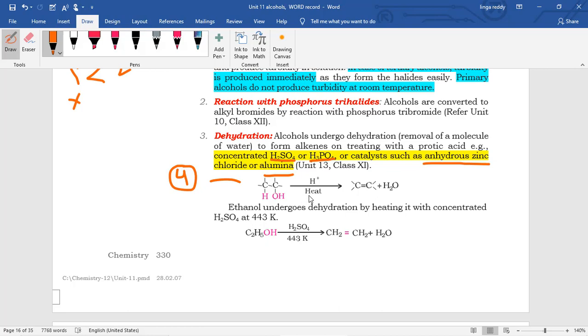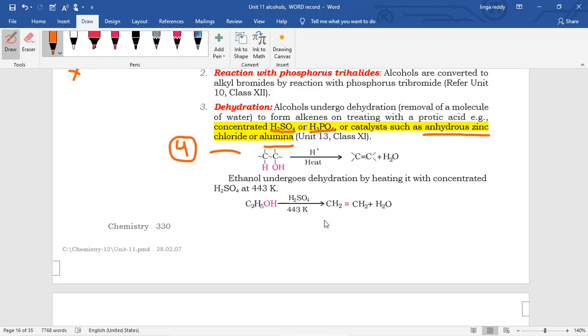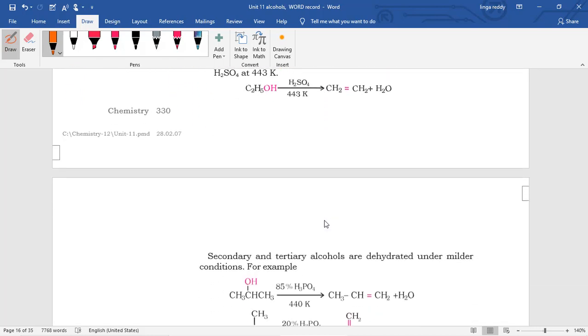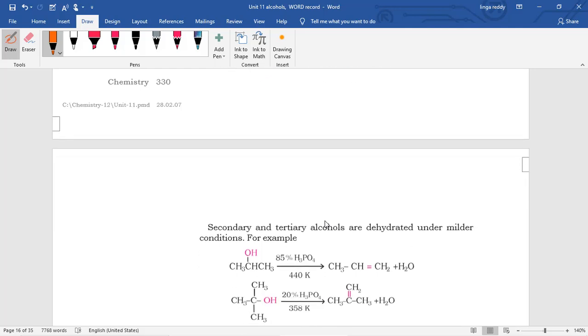See how it dehydrates. The mechanism is also important in the board exams. First protonation takes place, then H2O is removed and a carbocation forms. Then for a stable carbocation, rearrangement takes place if there is a possibility, and then the more substituted alkene is formed.